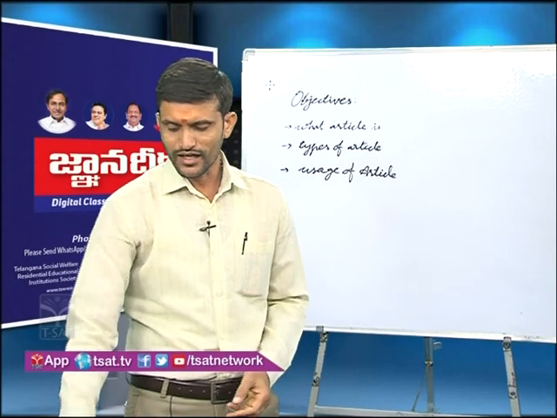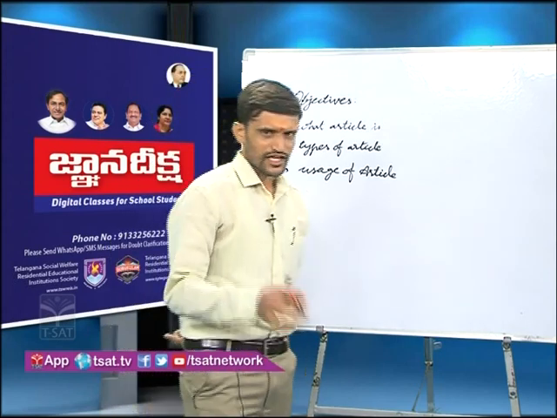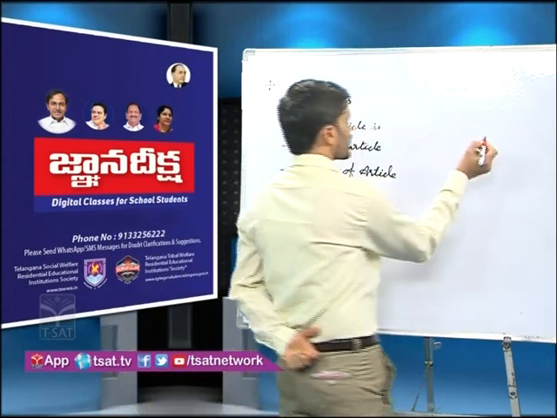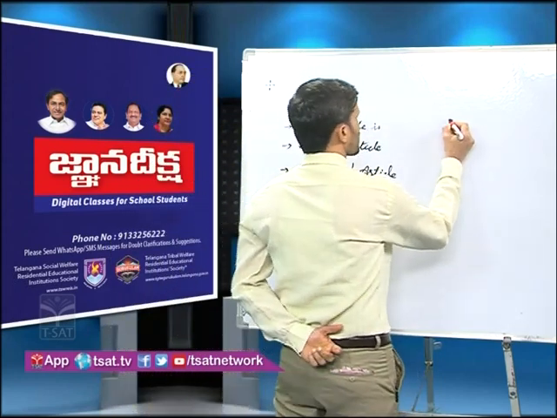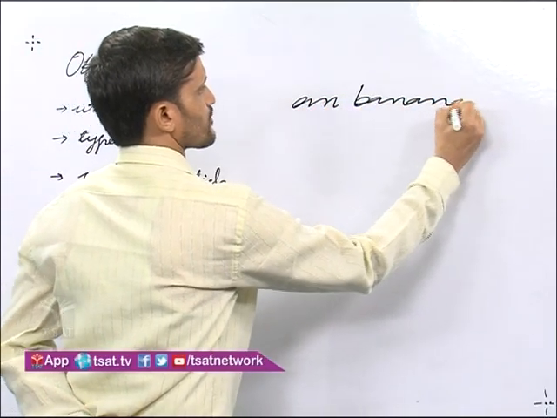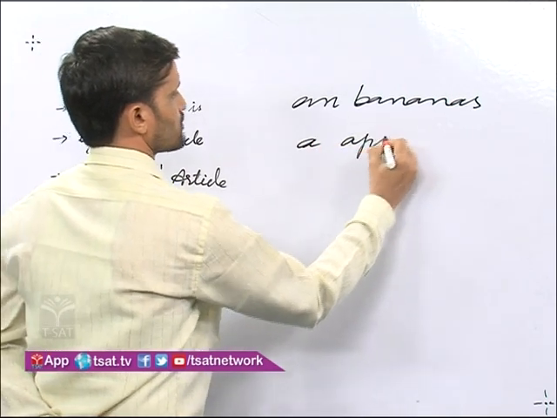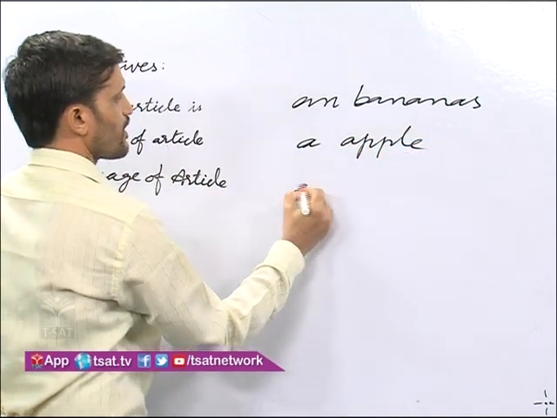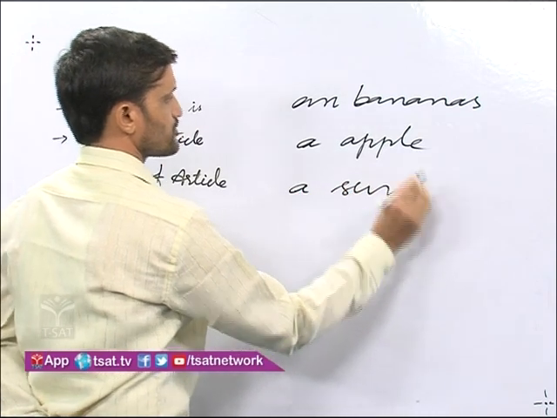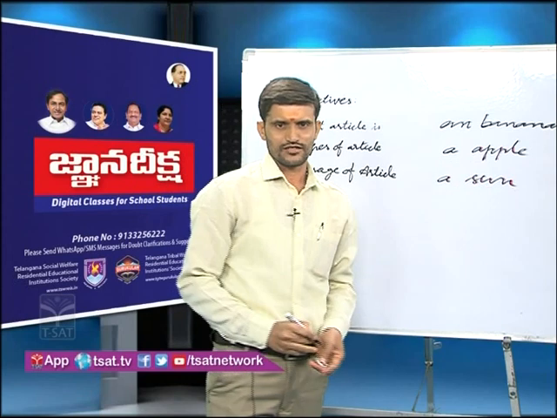While giving the fruits, they used some words. Look at the board: an apple, a banana, a sun. They used these words.